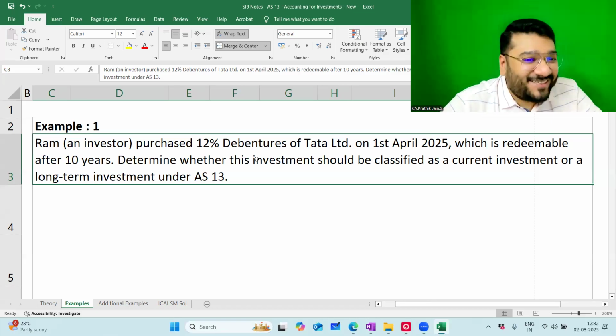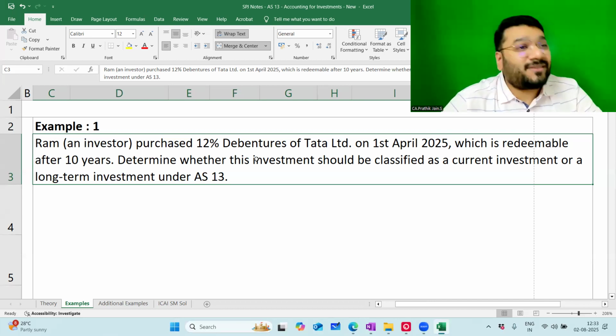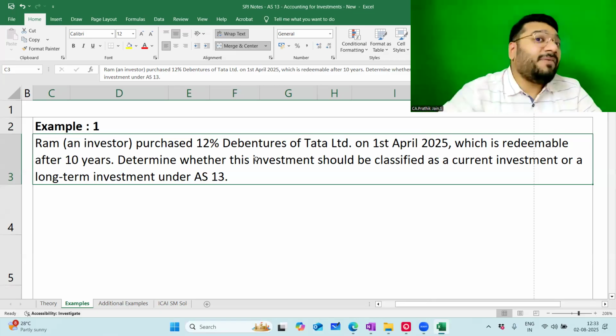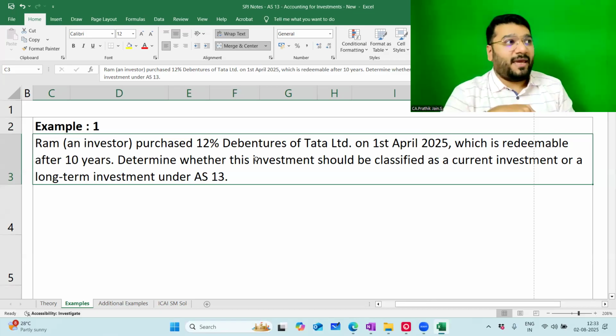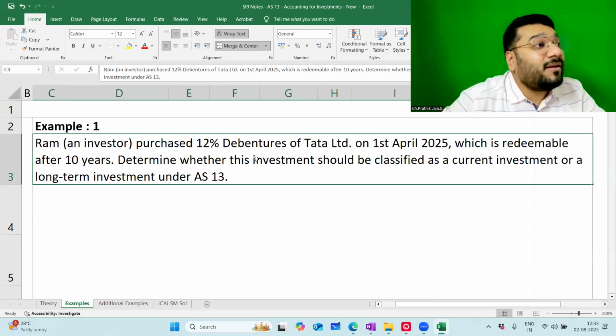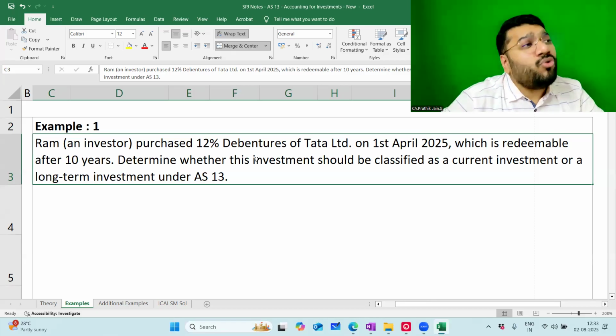I knew it. All those people who said long-term, what was the reason why you said long-term? More than 12 months, what did you see? You saw the redemption date. Redemption date is after 10 years. That is, only in the 10th year will the money come. So you thought if I'm putting money today, I'll get this money back after 10 years. Who said you will hold the debentures till the 10 years?